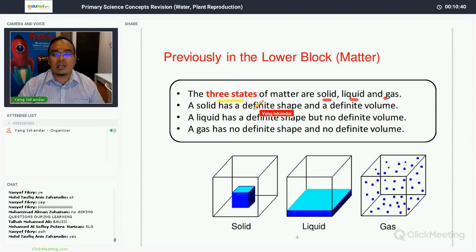And we know that solid has a definite shape and definite volume. And you also learned that liquid has a definite shape but no definite volume. And gas has no definite shape, no definite volume, and can be compressed. Okay, we learned this in the topic of matter.